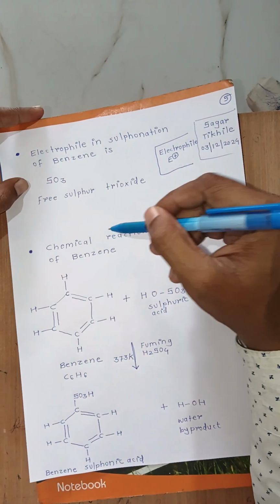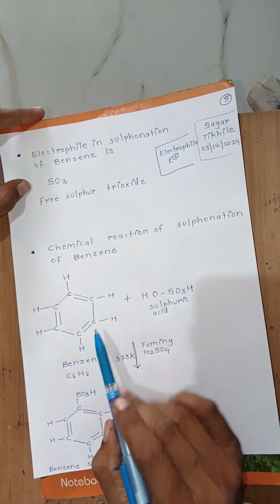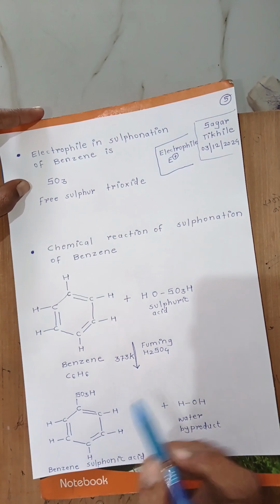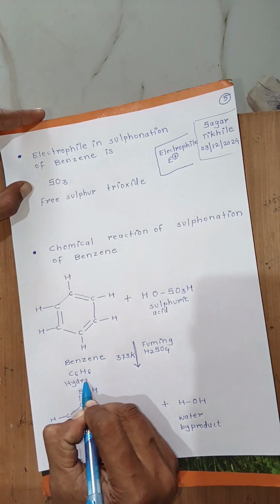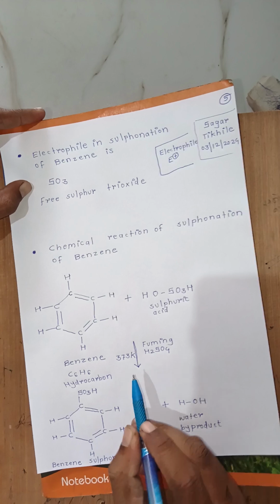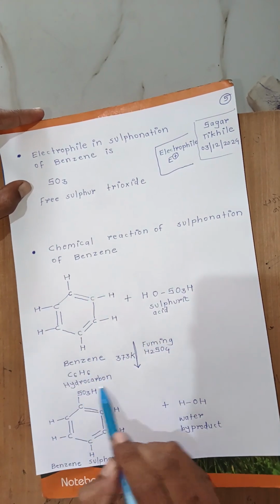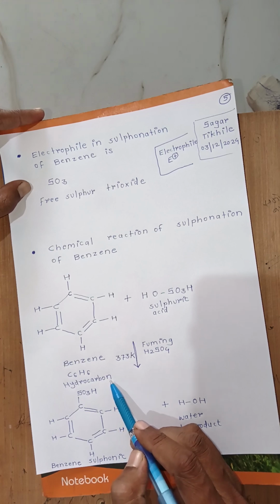And then the chemical reaction of the sulfonation of benzene. This is the benzene molecule, which is a hydrocarbon. What is the definition of hydrocarbon?